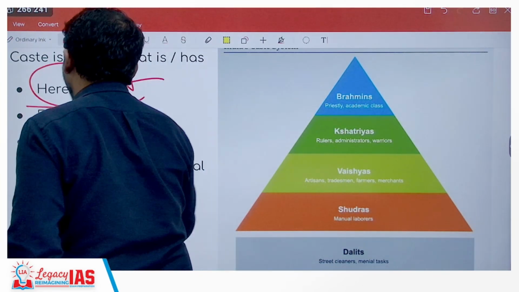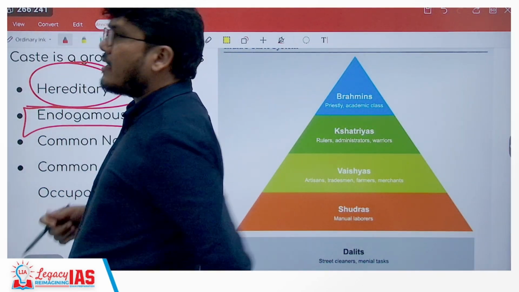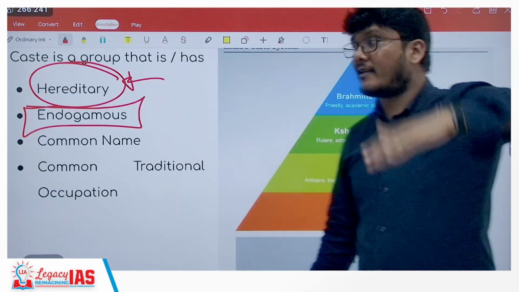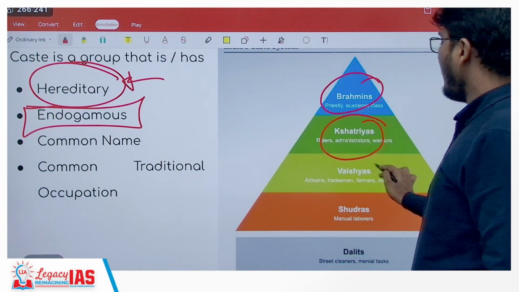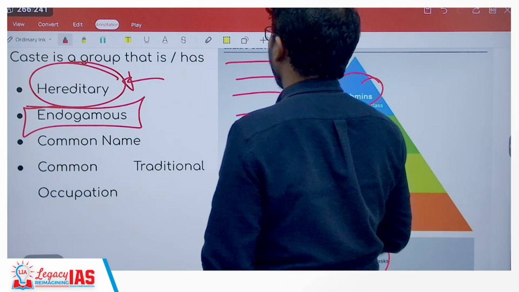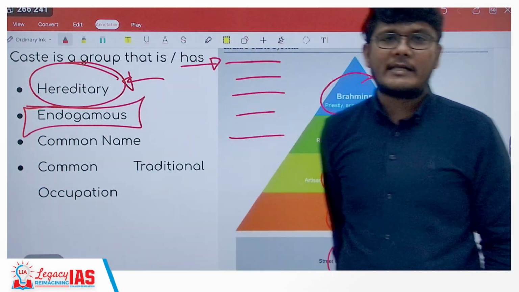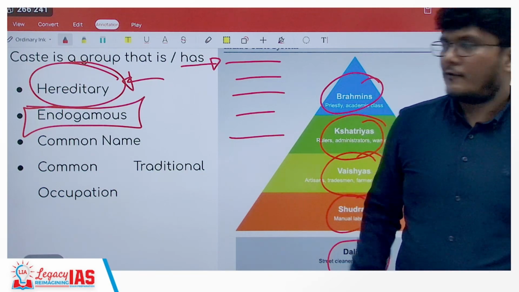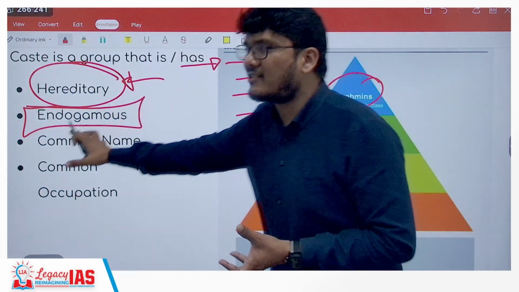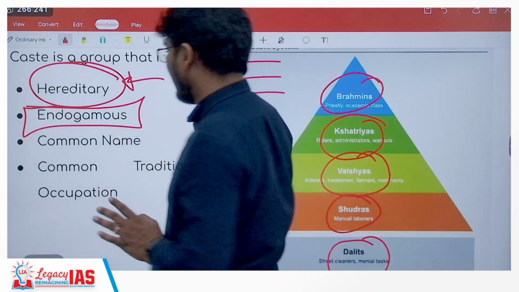Then it is endogamous. Gamous here is related to marriage. Endogamous means there will be marriage within the caste. The caste system is hierarchical and ranking in nature. You can see these are the ranks or the levels of caste. Since you have these levels, the marriages will be endogamous. That means people of this caste will marry people from this caste only, and not from here or here. If that is the case, that will be called an intercaste marriage. But caste as such has an endogamous nature, that means people would want to marry as per their own caste only.